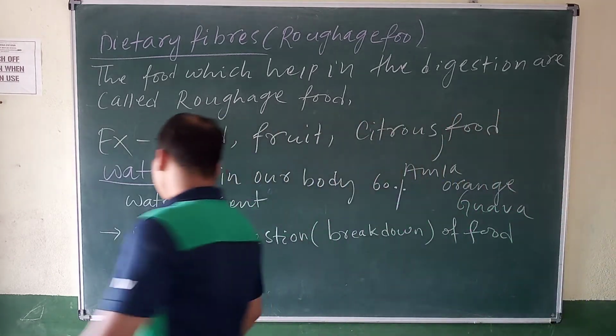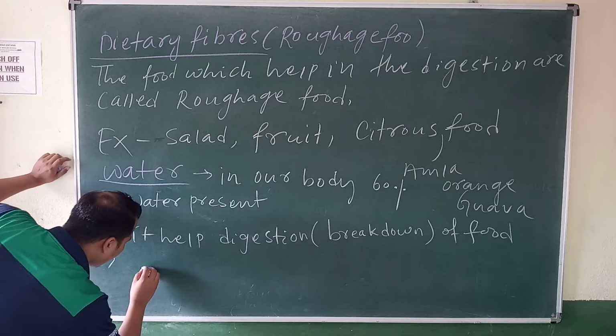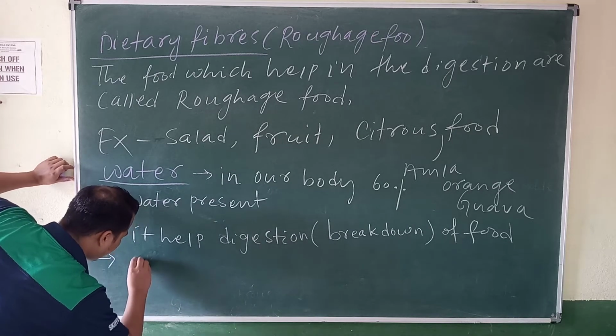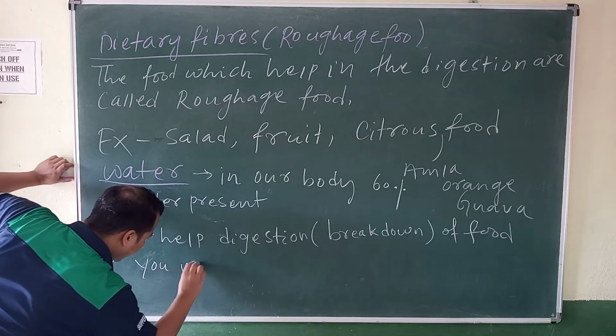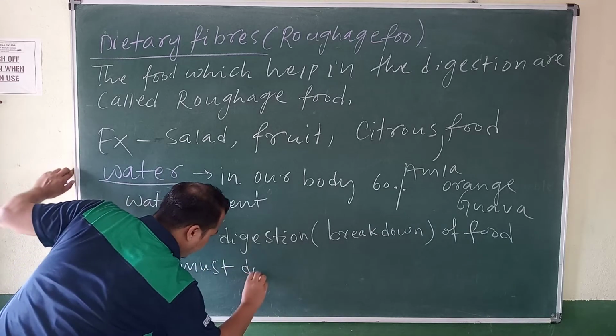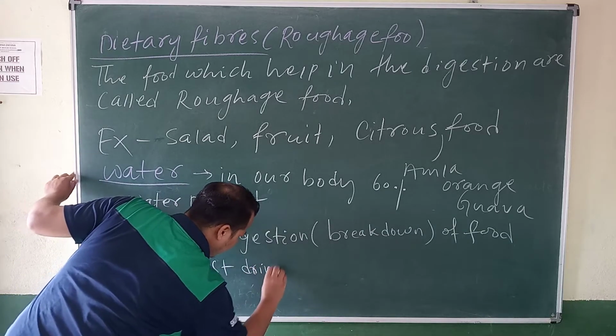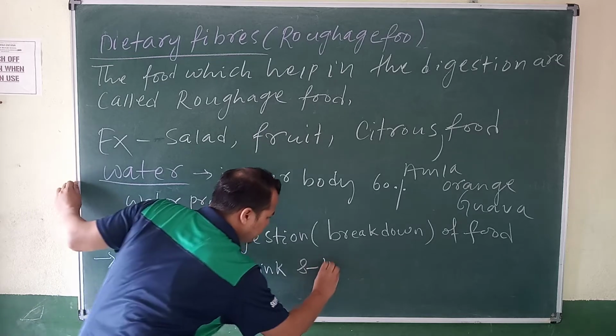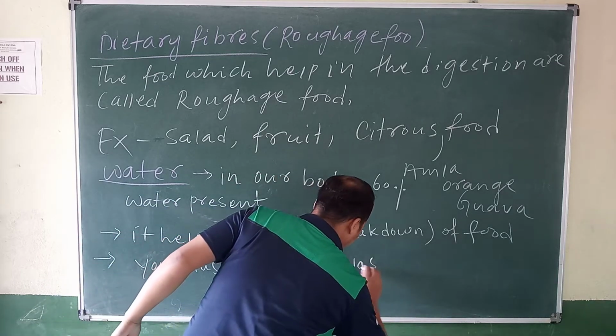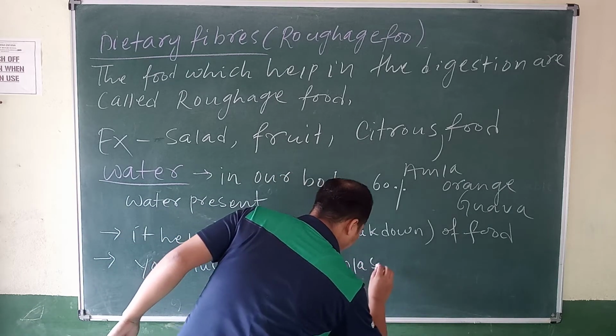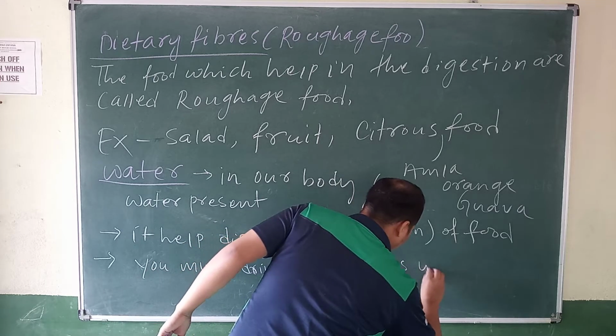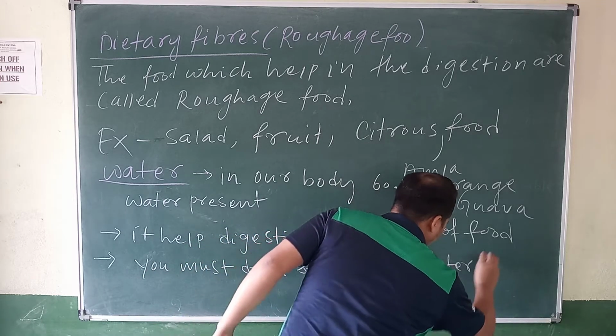So you must drink 8 to 10 glasses of water daily.